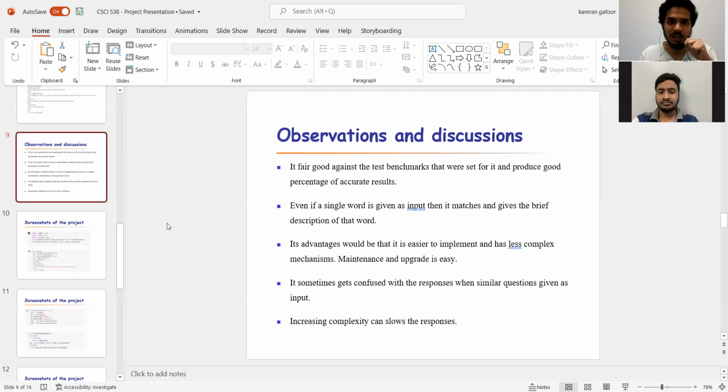And what I have seen is that as we increased the complexity of the chatbot, to get more information and to dive deeper into the data set, it generates slow responses, or it gets a little confused about the responses. So if you want to implement bigger data sets, it needs more than 2-3 algorithms to work on. So that was a little observation we made on that part.